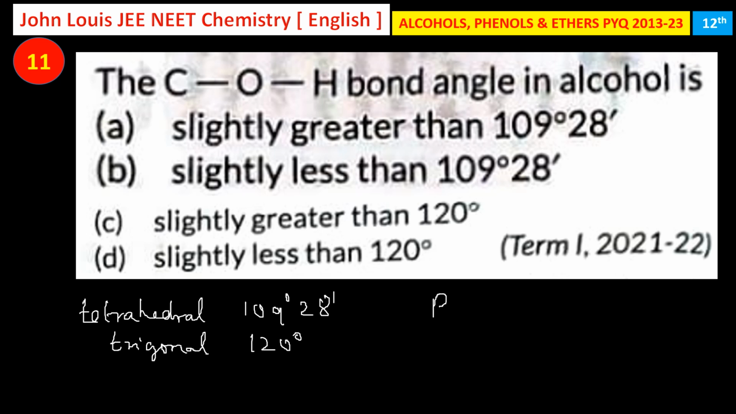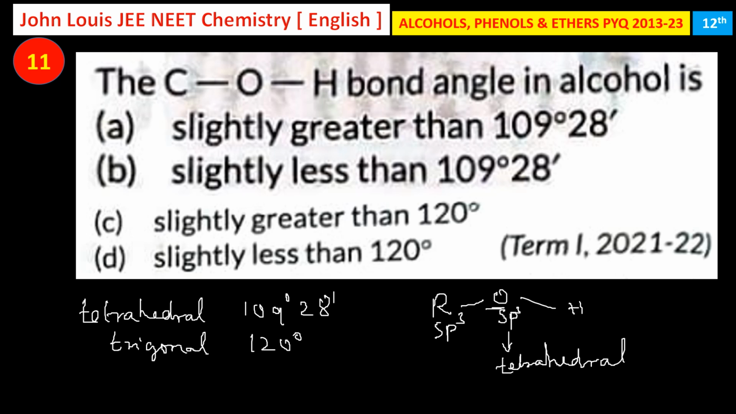In alcohol, we know both carbon and oxygen undergo sp3 hybridization. Carbon is sp3 hybridized, oxygen is also sp3 hybridized. Oxygen is the central atom here, therefore we need to consider this. So the oxygen undergoes sp3 hybridization, therefore the shape is tetrahedral. Therefore the expected angle is 109 degree 28 minutes. Now we have understood that the C-O-H bond forms a tetrahedral shape, so the bond angle is around 109 degree 28 minutes.